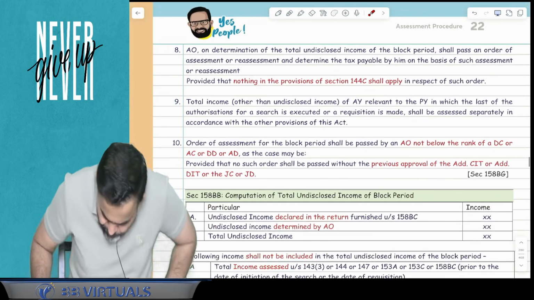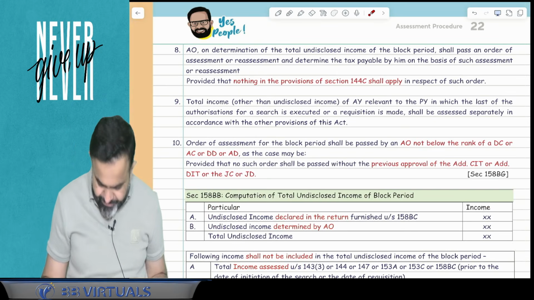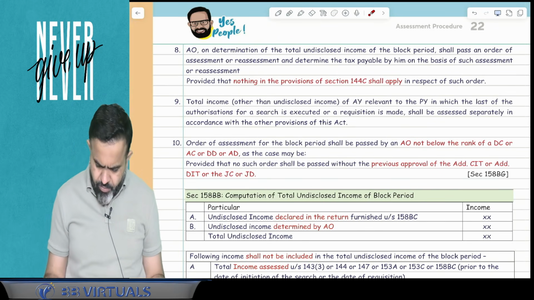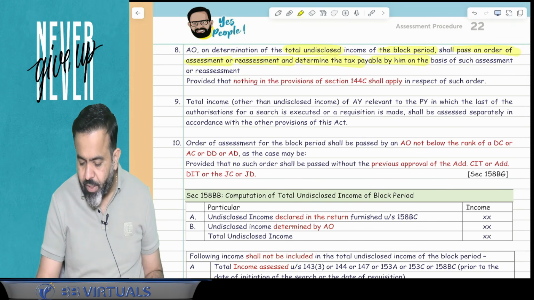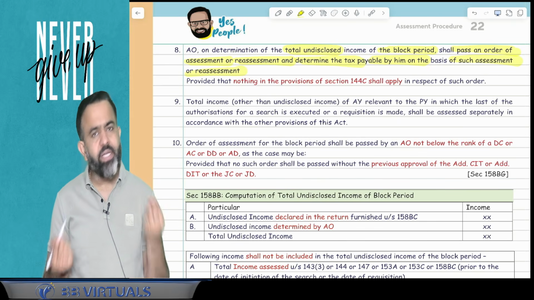Now next part, all people focus here, point number 8. What does point number 8 say? AO on determination of total undisclosed income of the block period shall pass an order of assessment or reassessment and determine the tax payable by him on the basis of such assessment or reassessment.